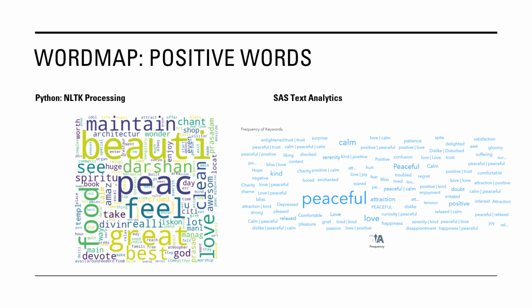I said I'd show another word map, and so this is the positive word map. You can see the Python one compared to the SAS one on the left. Similar words: peaceful, beautiful, calm, and then the Python actually pulls out quite a bit more than the SAS did. You see food, so great food, love, clean, well maintained, and then spiritual journey, things like that.